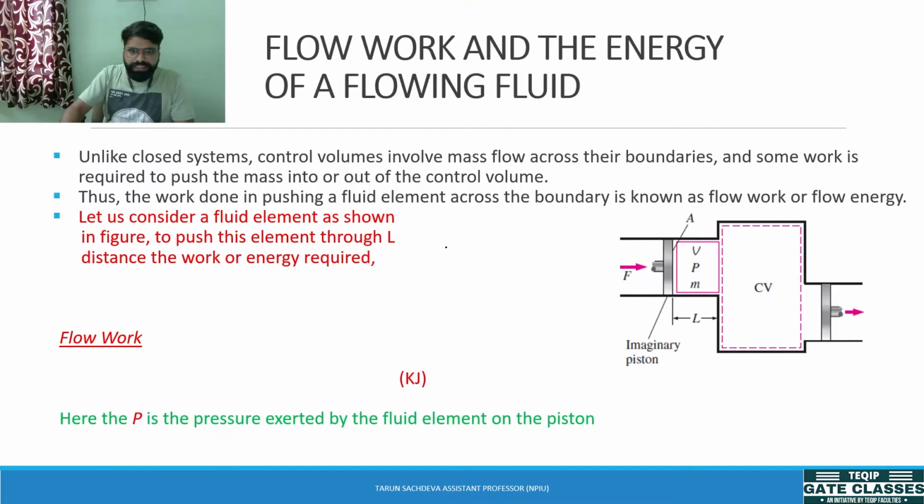As you know, enthalpy can be written as H equals U plus PV, and I have also told you in the previous lectures that I will explain what this PV is. This is flow work and how it comes out as flow work. So this is the topic which I want to explain in this slide.